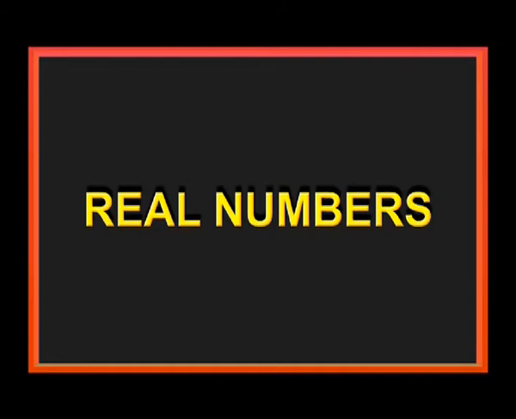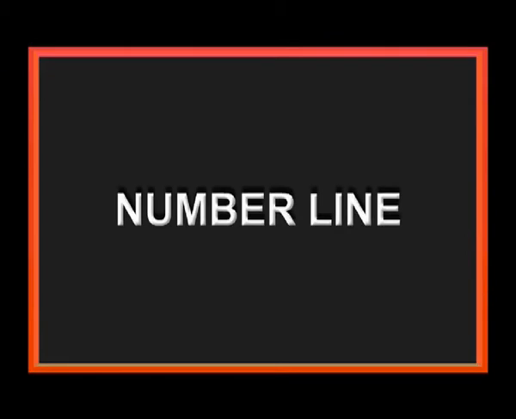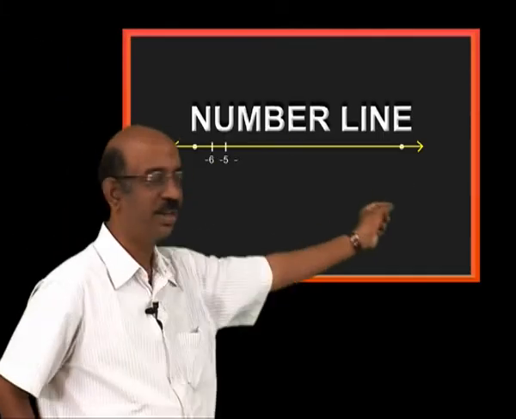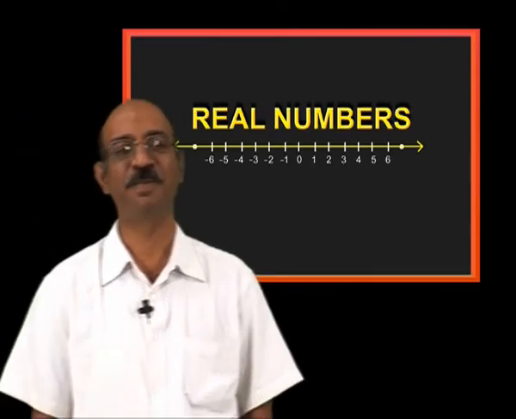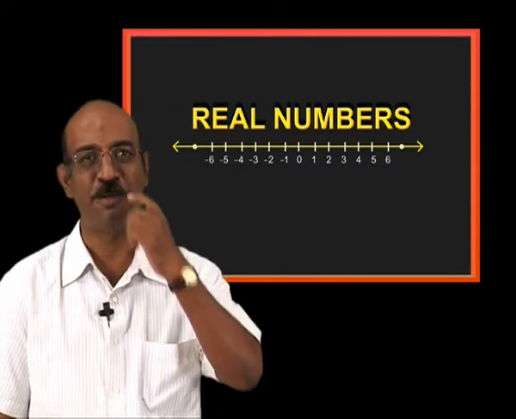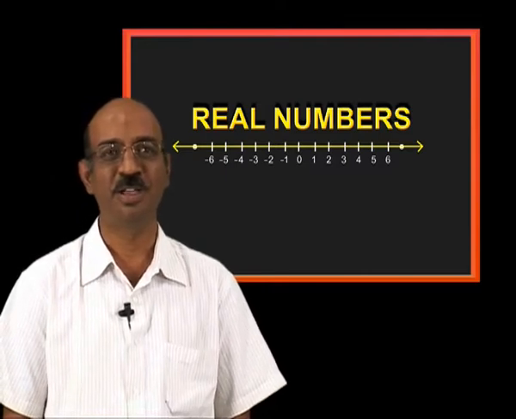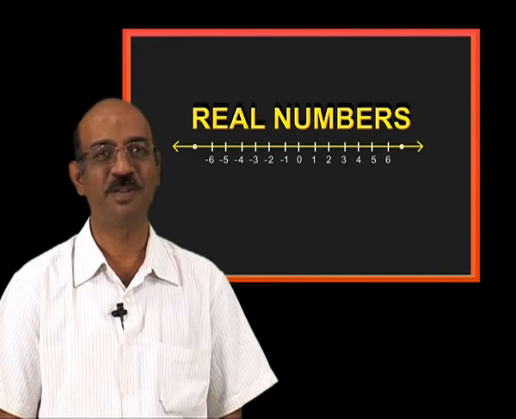Then, in 6th class and 7th class, you may have learned about the number line. If you are drawing the number line from this point to this point, we are able to mention real numbers on the number line. God has created the numbers and man is manipulating them. So many examples we are seeing in our new world, share market and everything. And we are entering into the mathematics of the real numbers.